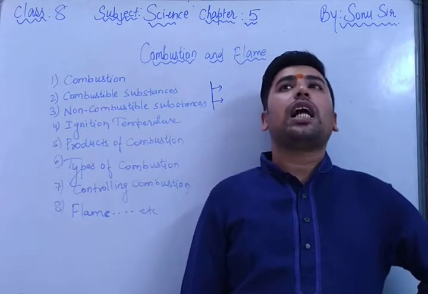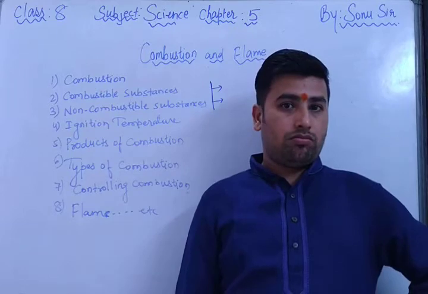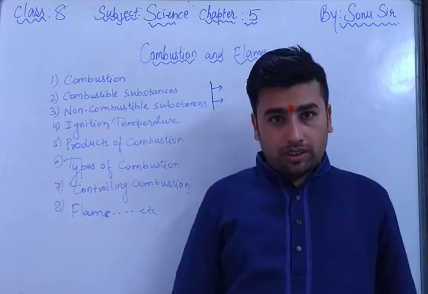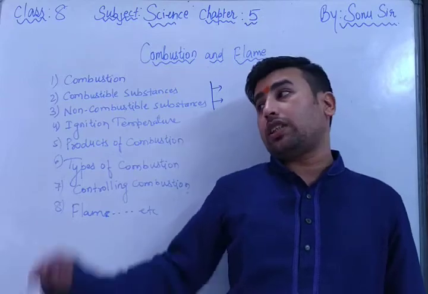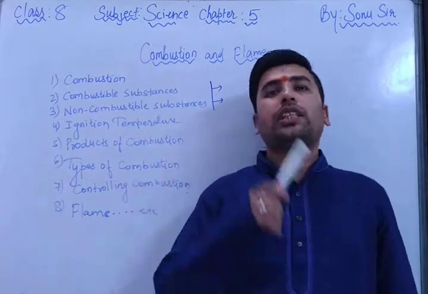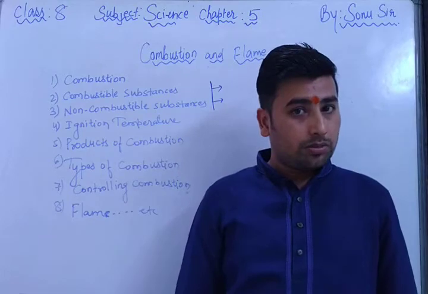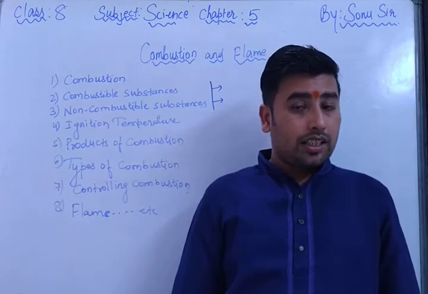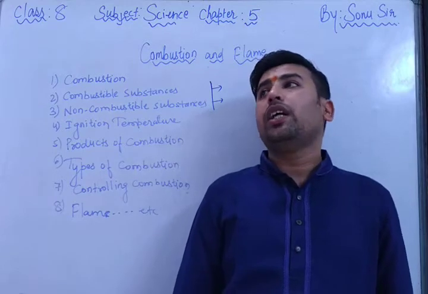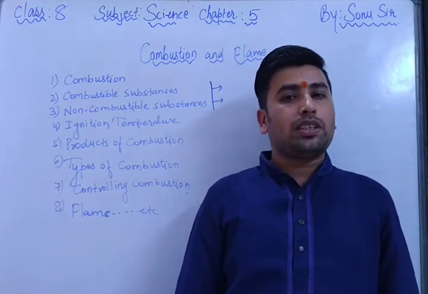So some substances have some properties. Properties means characteristics. They have some characteristics, so according to this characteristic, this substance is combustible. According to this characteristic, these substances are non-combustible. So you understand about combustible and non-combustible substances, right? Combustible substances are those which catch fire easily.